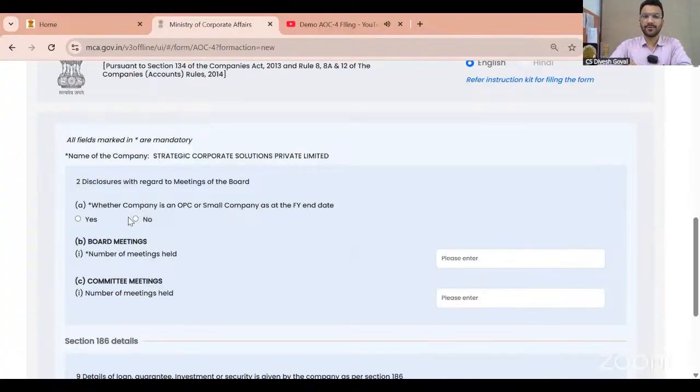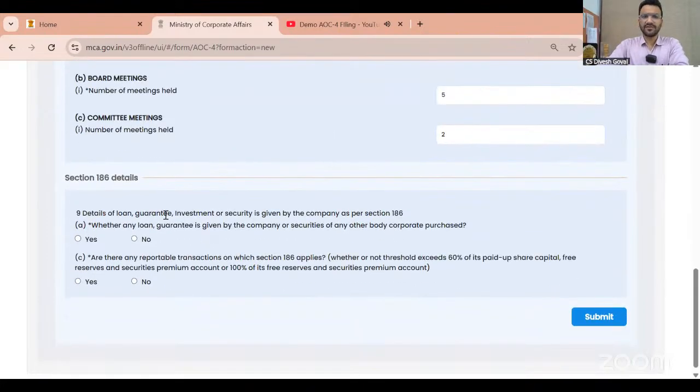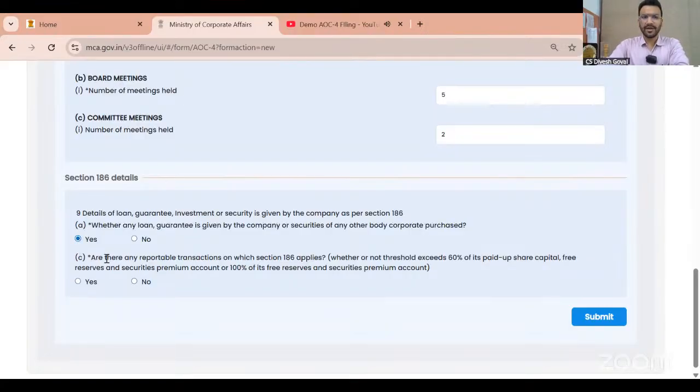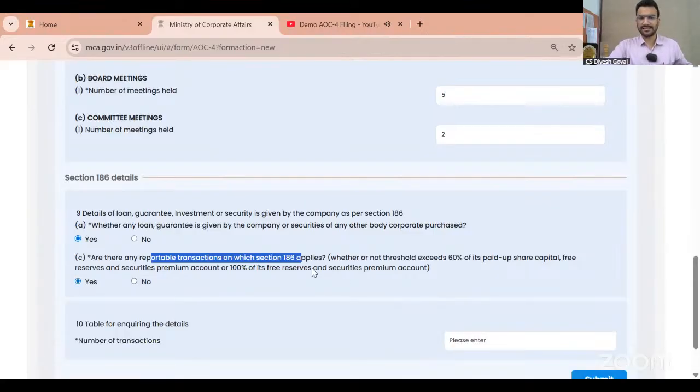Whether the company is an one person or small company, I will say no. Why am I saying no? Because I have already selected that I have a subsidiary. Number of board meetings, I am saying 5. Number of committee meetings, I am saying 2. Details of the loan, guarantee, investment or security given by the company under Section 186. Whether any loan, guarantee or security is given by the company to any other body corporate, I said yes. Are there any reportable transactions on which 186 applies? I say yes.